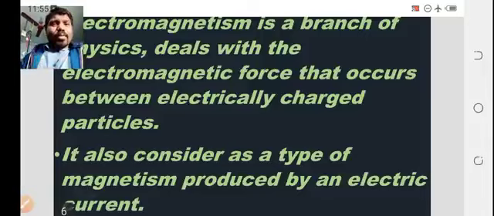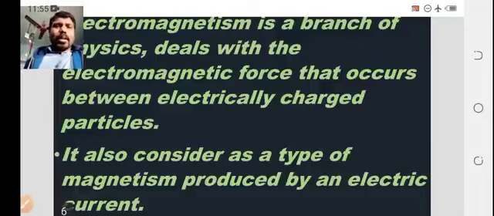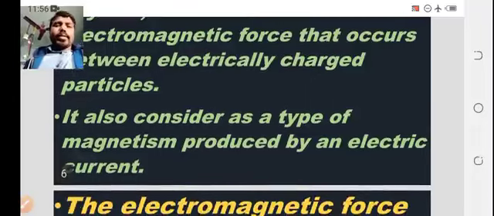Whatever properties the electromagnet exhibits are called electromagnetism. So it is considered a type of magnetism produced by an electric current.